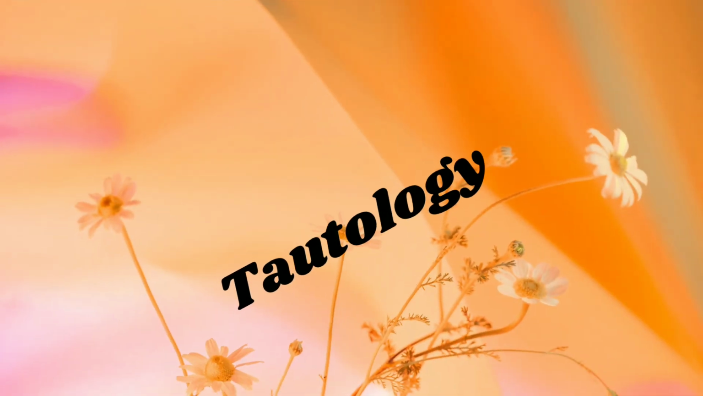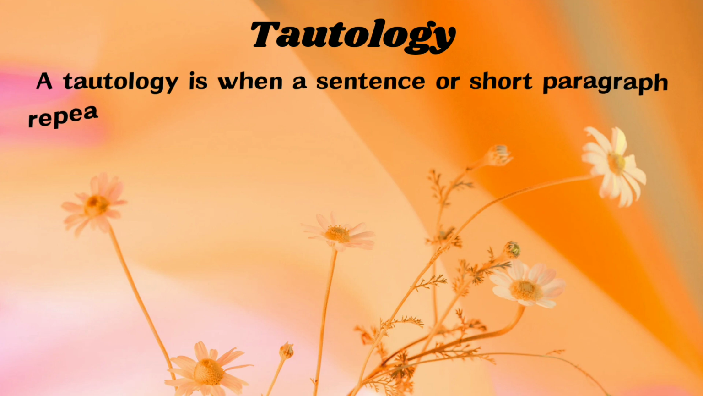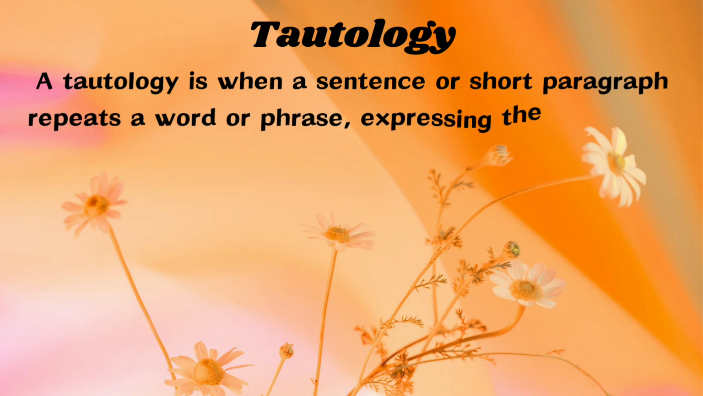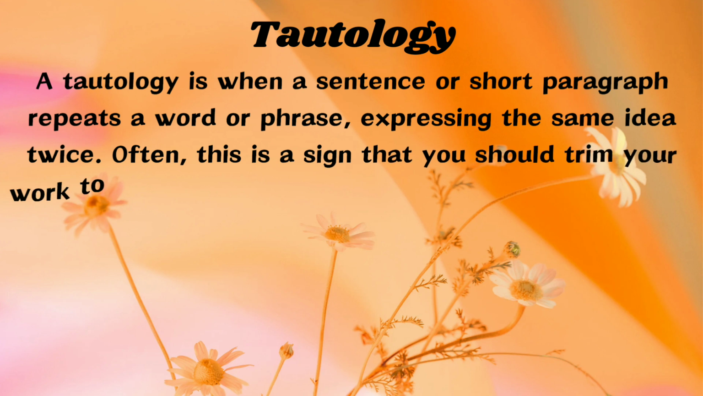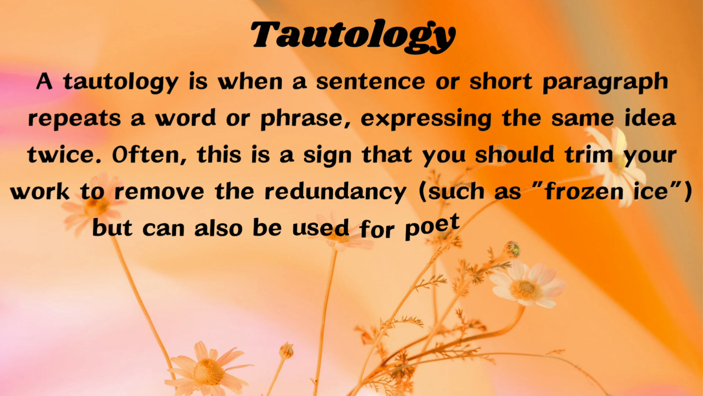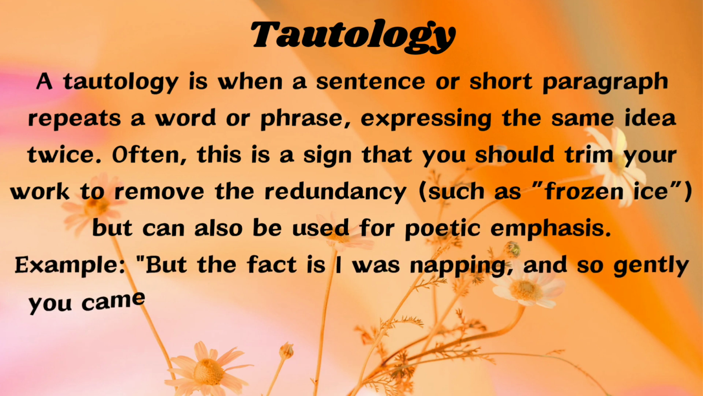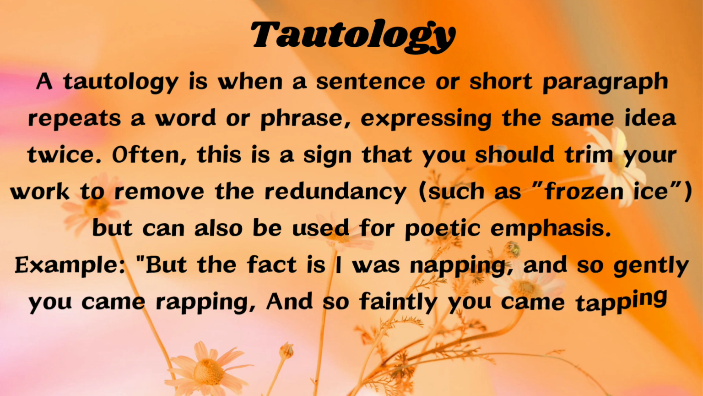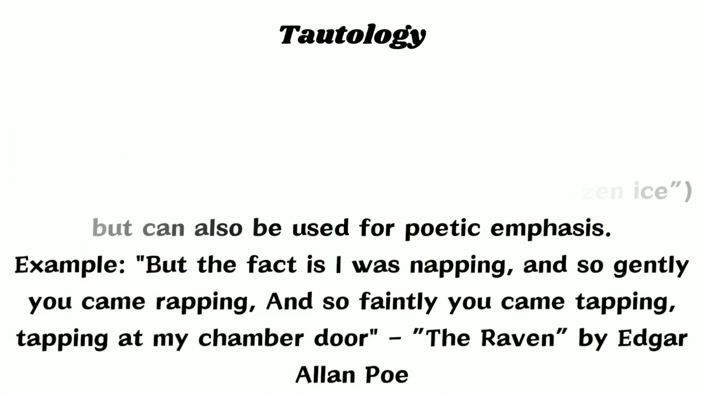Tautology. A tautology is when a sentence or short paragraph repeats a word or phrase, expressing the same idea twice. Often, this is a sign that you should trim your work to remove the redundancy, such as frozen eyes, but it can also be used for poetic emphasis. Example: but the fact is I was napping, and so gently you came rapping, and so faintly you came tapping, tapping at my chamber door. The Raven, by Edgar Allan Poe.